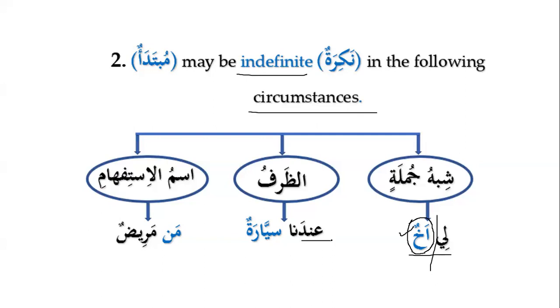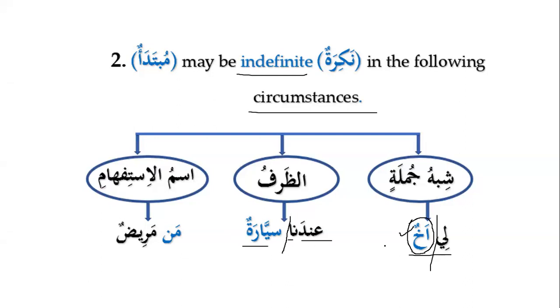Similarly, we see inda. We know that inda is a dharf, and na is basically a pronoun, and the combination of dharf and pronoun, indana, we have, so we call this dharf plus mudaf alayh. So indana also, it cannot be mubtada, it will always be khabar, and sayyaratun will be mubtada. So we say that mubtada muakhar, that mubtada has come late, and the predicate, which is khabar, has come first.